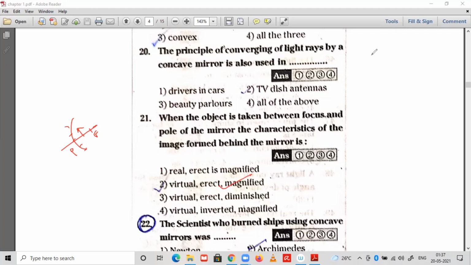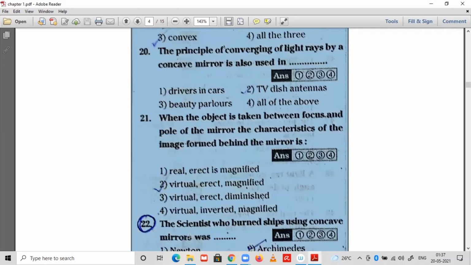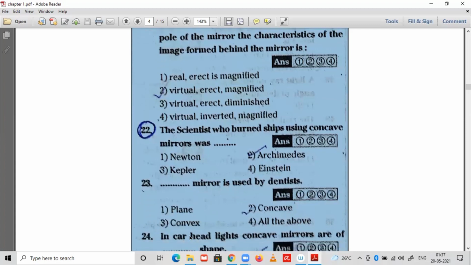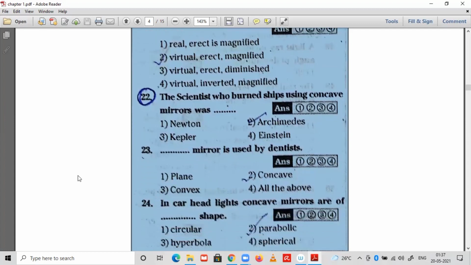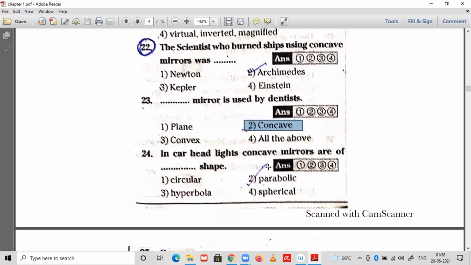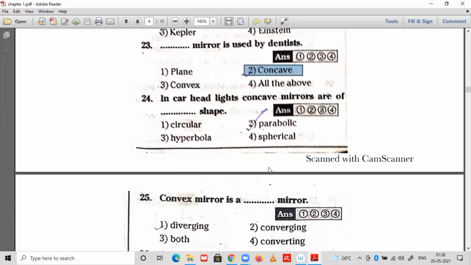Next, 22nd question: the scientist who burned ships by using concave mirrors was Archimedes. Archimedes is the scientist who saved his country from the enemies by using concave mirrors. Dash mirror is used by the dentist. Obviously, it will be the concave mirror. Why? Because the size of the teeth will be enlarged, then only we can identify the bad part of the teeth.